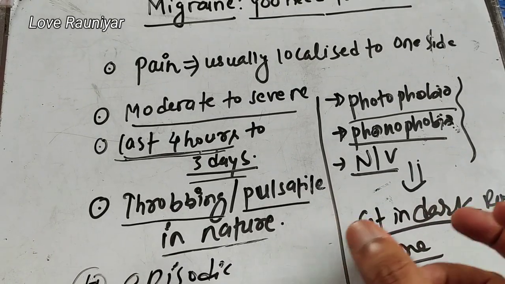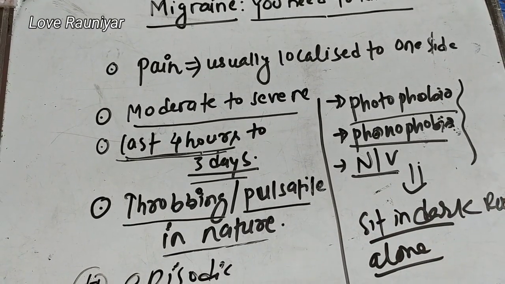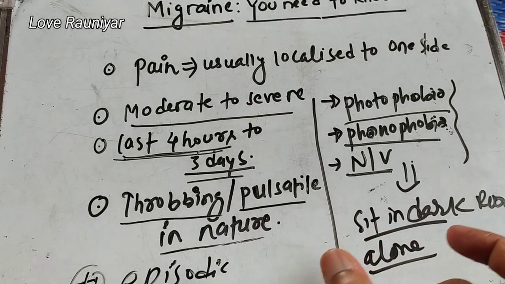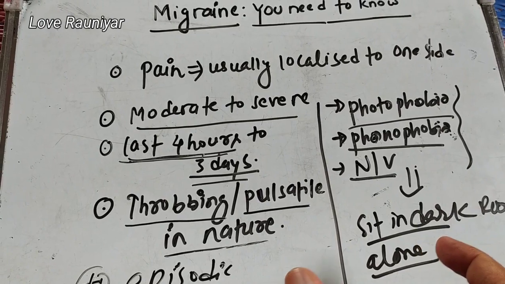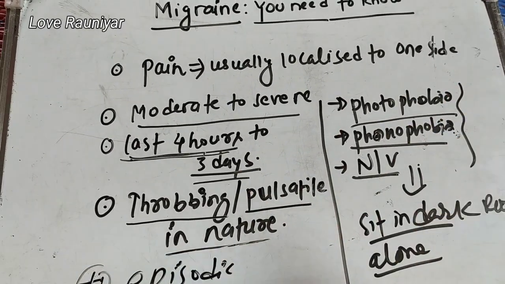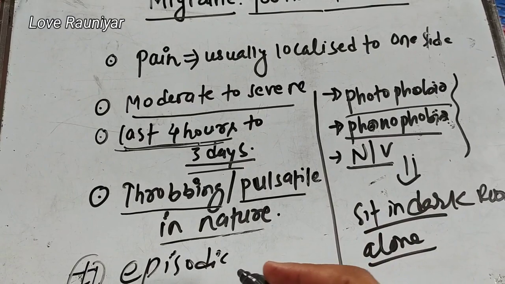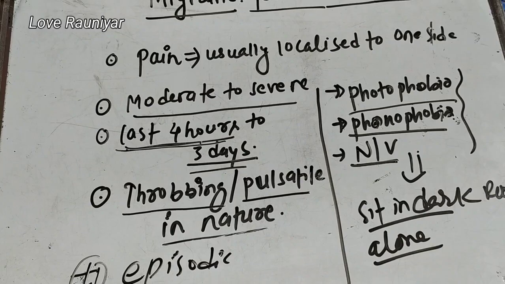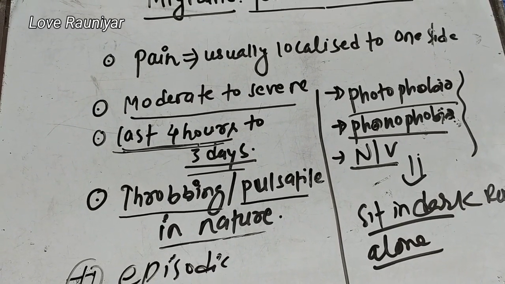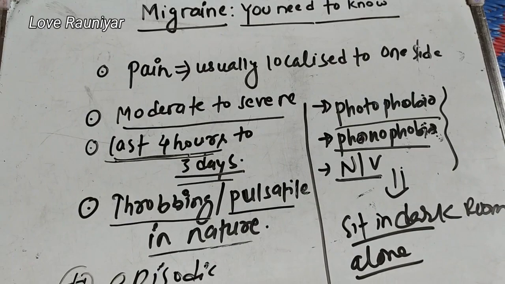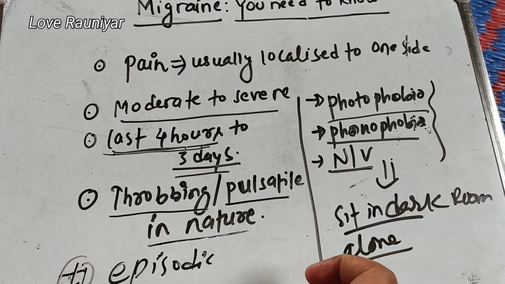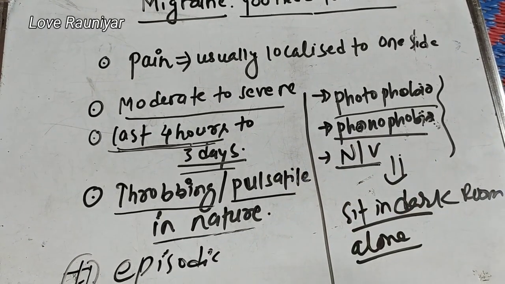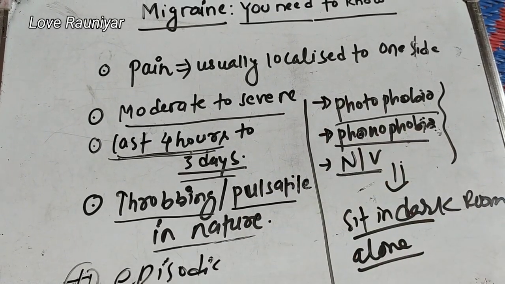And it may subside for a few days, few months, few years also. So once the pain attack is over, the person may be asymptomatic for a few years or a few months, and again the symptoms may come. So the pain is not continuous, that every day you will have pain. You may have pain once a week or once a month or once a year, that can be any. Frequency of episodes is not well defined, but the episode is very variable. But I have to say one thing, that the pain is basically episodic in nature. So this is basically how the migraine pain looks.